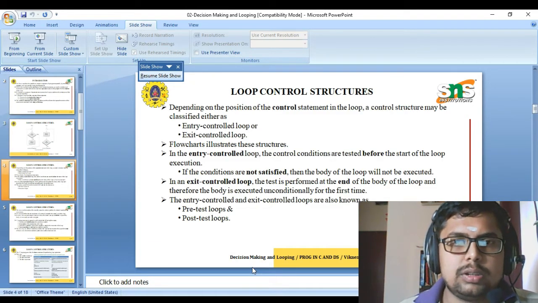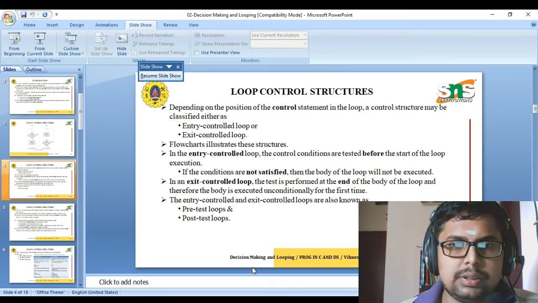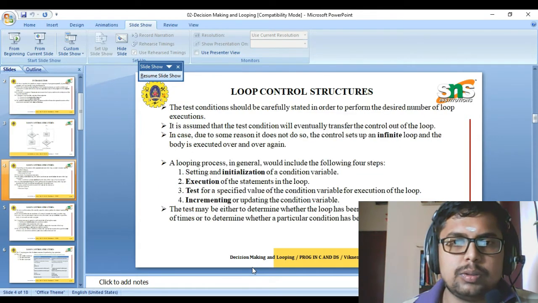Loop controls use the concepts of entry control loop and exit control loop. In an entry control loop, the condition is checked before the start of the loop execution. If the condition is not satisfied, the loop will not get executed. Whereas in an exit control loop, the test is performed at the end of the loop, and the body is executed unconditionally for the first time. Even if the condition fails, the body of the loop will get executed the first time. The entry control loop is also called a pre-test loop and the exit control loop is also called a post-test loop.